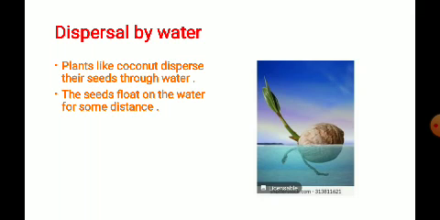Afterwards, as they move on along with the water, they sink into the mud on the seashore, or on the fringes or the edges of the water bodies, be it the sea, lake or the river, and they start growing into a new plant. Understood? So this is how the dispersal of seeds takes place by water.